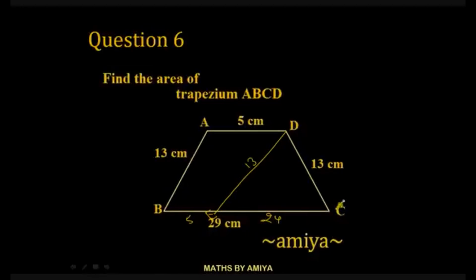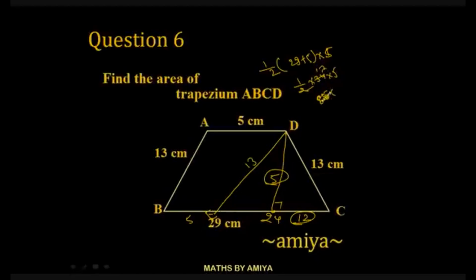And if we see this triangle, this is an isosceles triangle, we just need to find the height. If this one is 13, total is 24, by the isosceles triangle, this should be the midpoint, so we can say this should be 12. From the 13 and 12, we can find by the Pythagoras height is 5. And the area of trapezium is equal to half into sum of parallel sides into height, that is half into 34 into 5, that is 85 centimeters square. So the area should be 85 centimeters square.